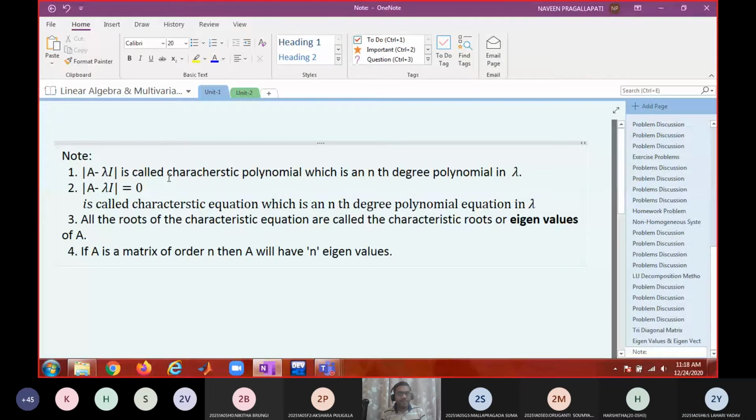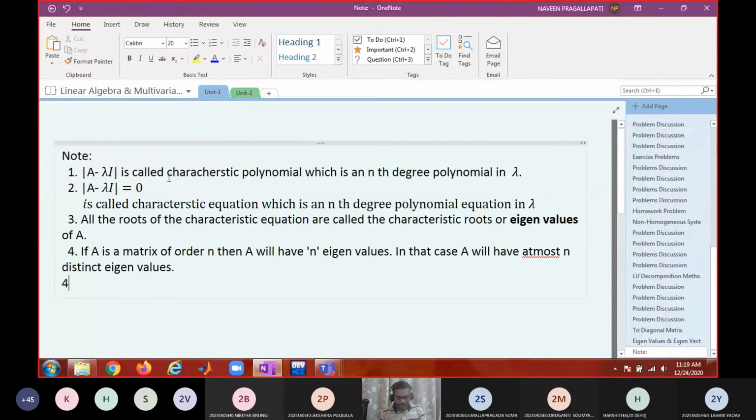And in that case, A will have how many distinct eigenvalues? n or less than n. In other words, A will have at most n distinct eigenvalues.